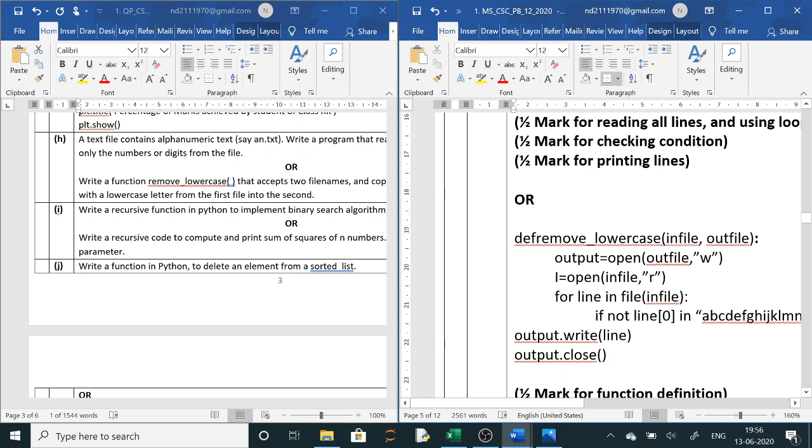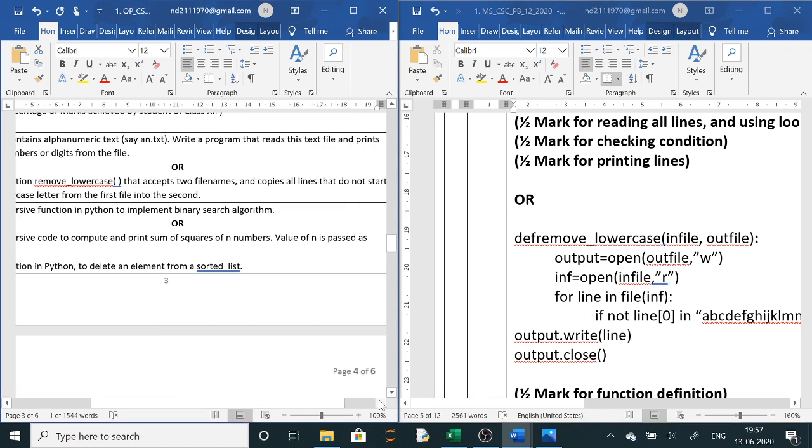Clear? Now here I have used in f, in file I have used here. So here also in f you have to use. For line in f, here you are just reading from this file, or you could have used here dot read and then line 0. What is the question? Remove lines. So this is your question.